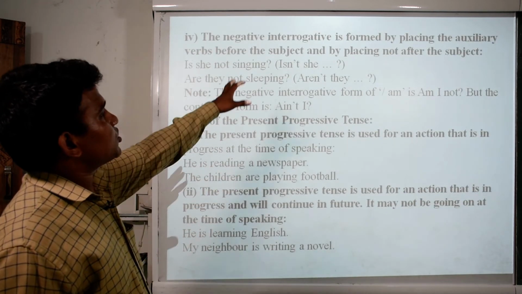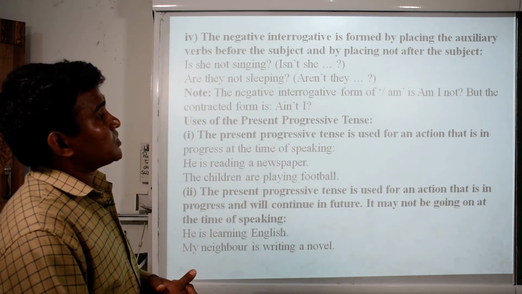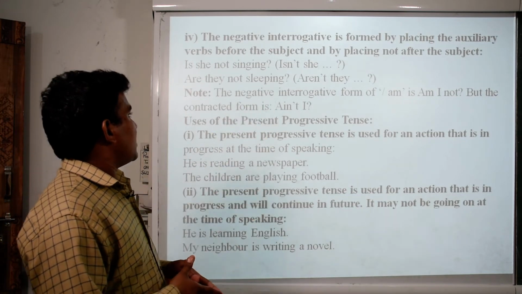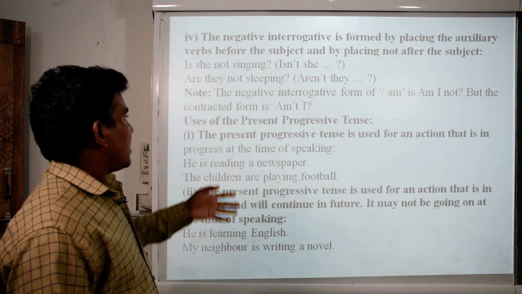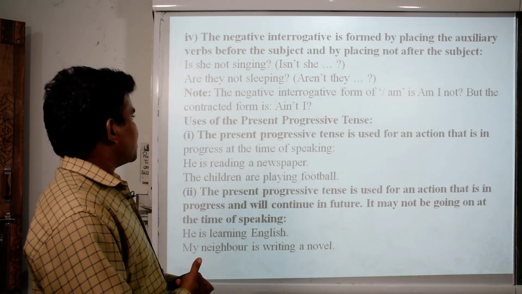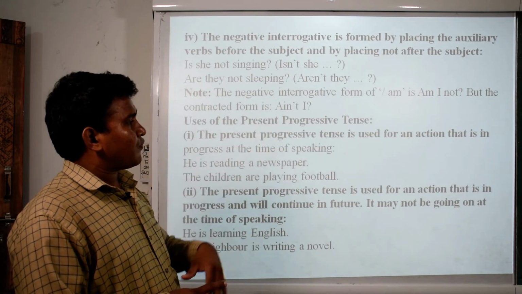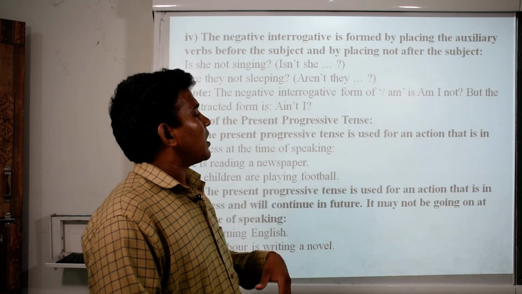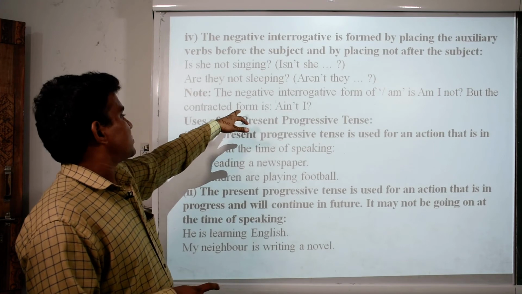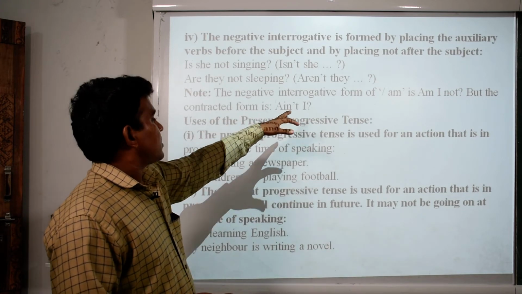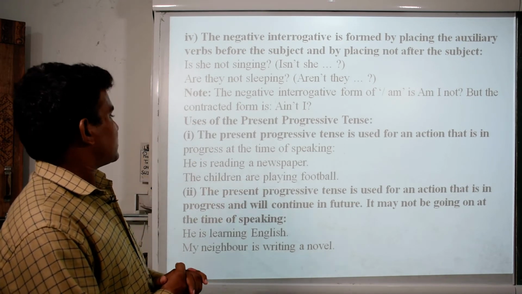The negative interrogative is formed by placing the auxiliary verb before the subject and placing not after the subject. Is she not singing? Isn't she? Are they not sleeping? Aren't they? Here there is one exception. The negative interrogative form of am is am I not, but the contracted short form is aren't I.